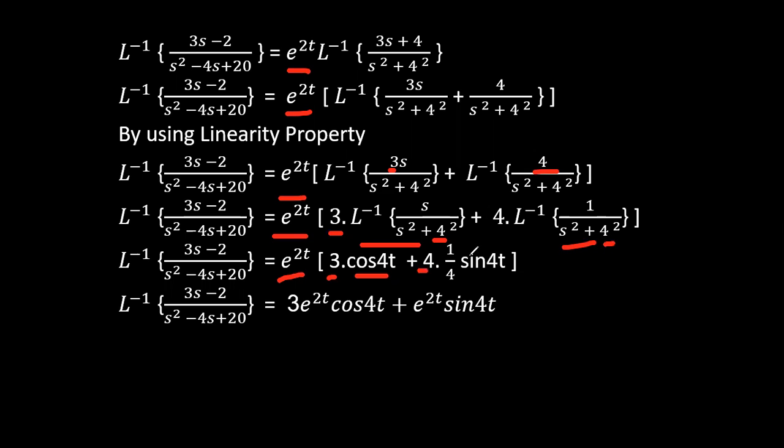What is a here? 4. 1 by 4 sin 4t. So this 4 will get cancelled. Finally you will get 3 cos 4t plus sin 4t. So if you multiply with e power 2t, 3 e power 2t cos 4t plus e power 2t sin 4t. So this is the way you have to simplify the problems when the denominator function is in quadratic form.